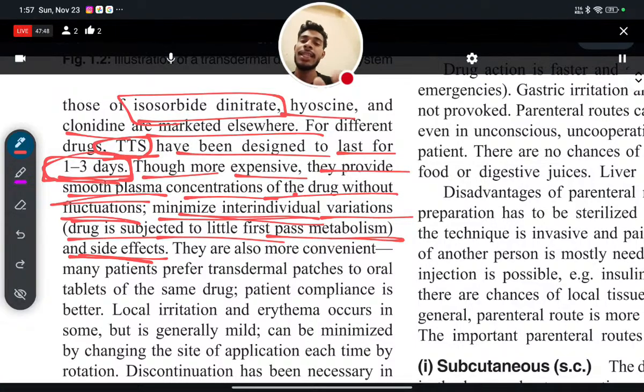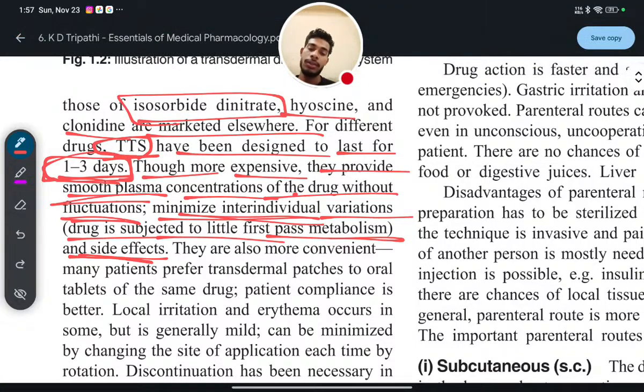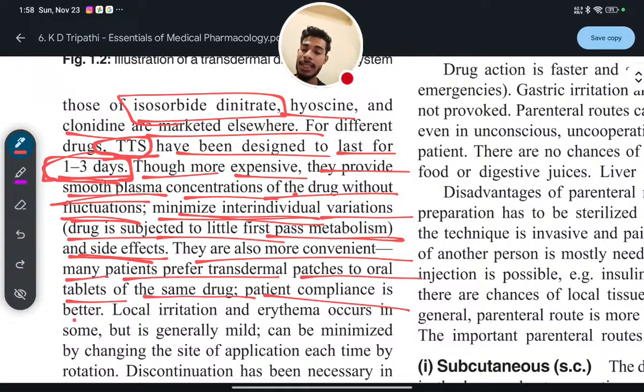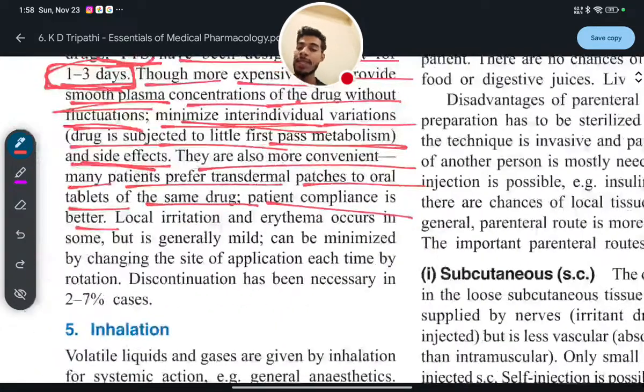So there are very little or minimal side effects. Okay, they are also more convenient. Many patients prefer transdermal patches to oral tablets of the same drug. Patient compliance is better. Patient compliance means the acceptance by the patient is better.